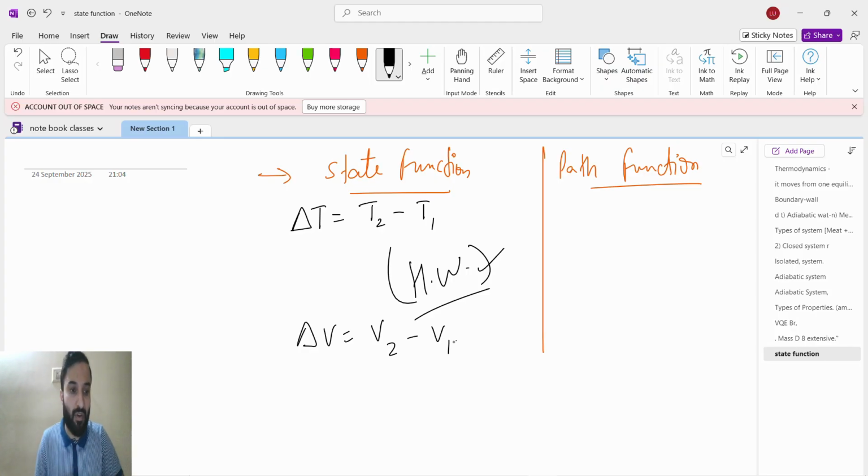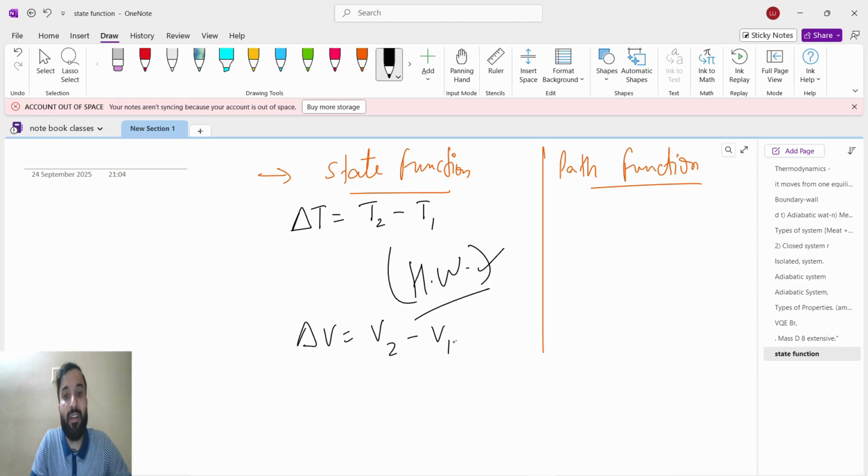Now, path function means what? Path function obviously depends upon the path. It does not depend only on the initial and final states. It depends upon the path, how the initial is changing into the final, like solid to gas. If I am just focusing on the states, solid and gas, that is state function. If you talk about solid to gas as the sublimation process, we focus on the process, so that is called path function. So the state function is path independent, and the path function is path dependent.